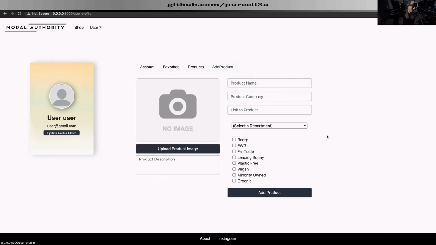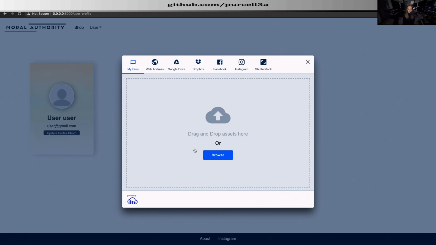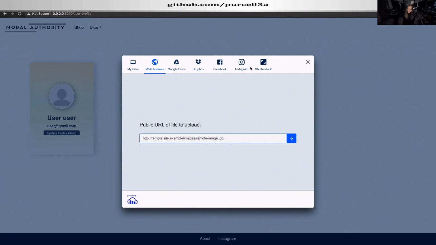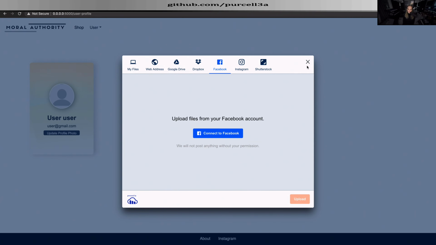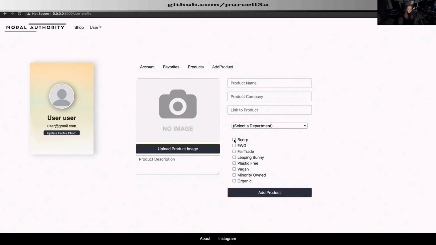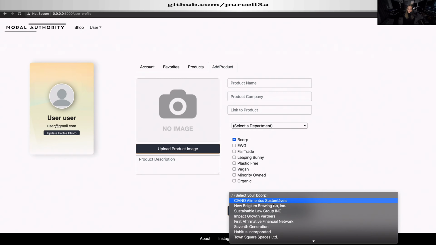Rather than fill my database with fake data, I chose instead to allow users to contribute to the website while waiting on some companies for their data. I use Cloudinary API to produce an image upload widget, allowing users to upload images in multiple formats, as well as B Corp's API to produce a list of benefit corporations when a user chooses to upload a product made by a B Corp.